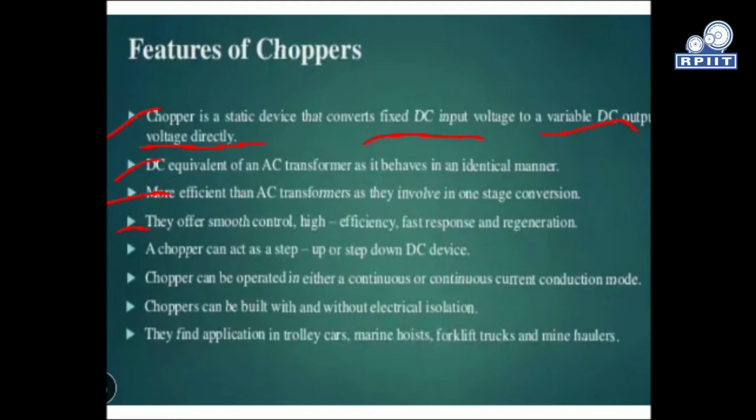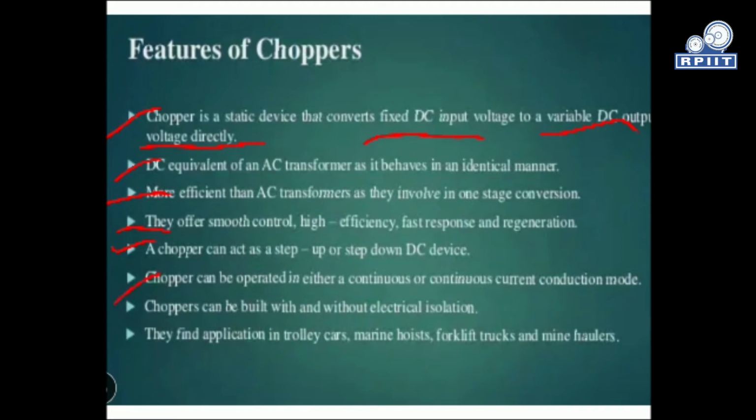The next feature is that they offer smooth control, high frequency, fast response, and regeneration. DC choppers have very smooth control operation, they can operate at high frequency with very fast response, and they have regeneration capacity as well. A chopper can behave like a step up or step down DC device, because we are giving the fixed DC and getting the desired DC, which can be a high level or a low level of DC voltage.